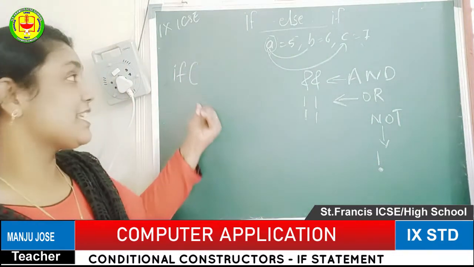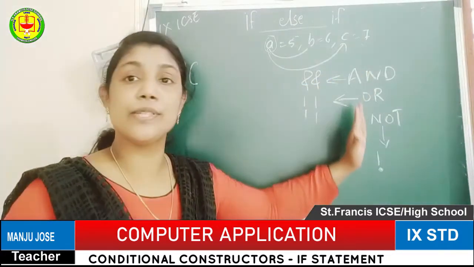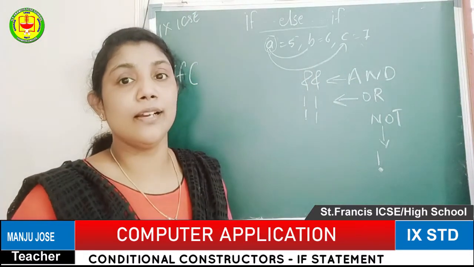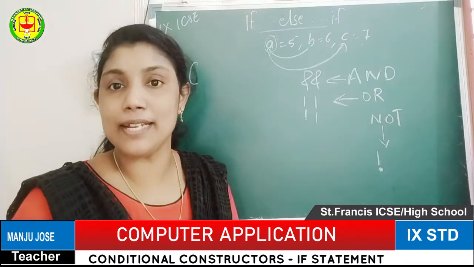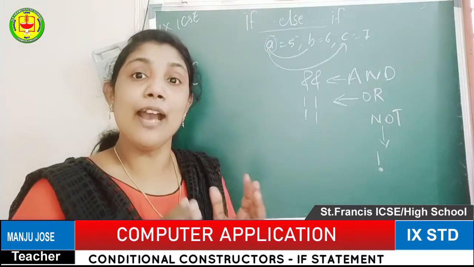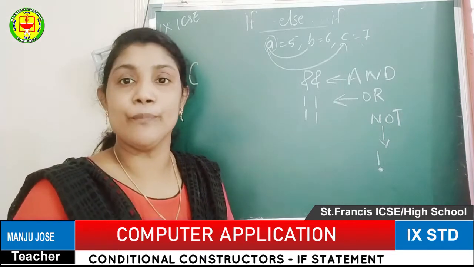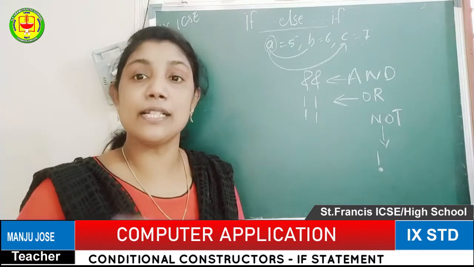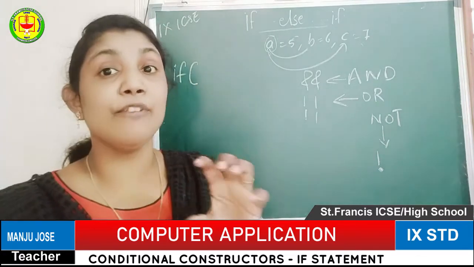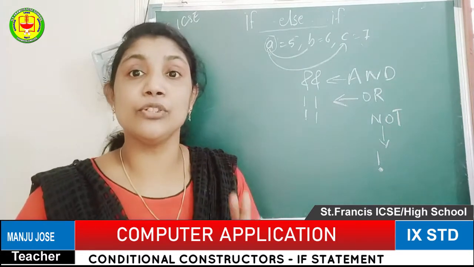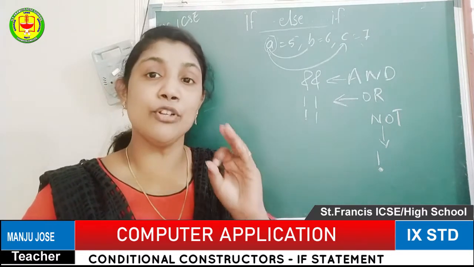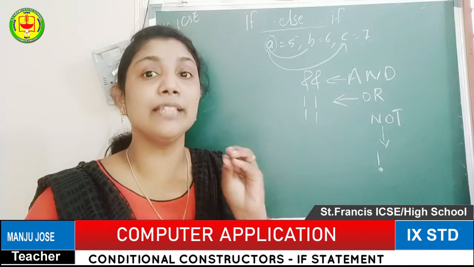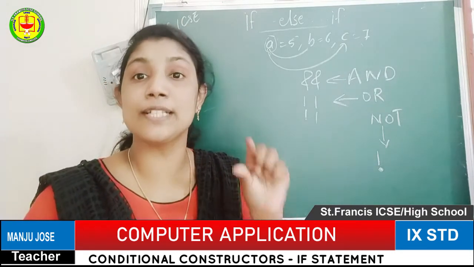Before going to explain this example, first of all I will explain where we use the and, or, not operations. The and operation is used while doing a comparison, if more than one condition is there, and we have to check that all the conditions should be true. For example, when we are preparing a marks card, if there are 5 subjects out of 100 marks, the passing mark will be 35. Out of 100 you have to get 35 marks. If in all 5 subjects you have 35 marks, we can confirm the overall result will be passed.